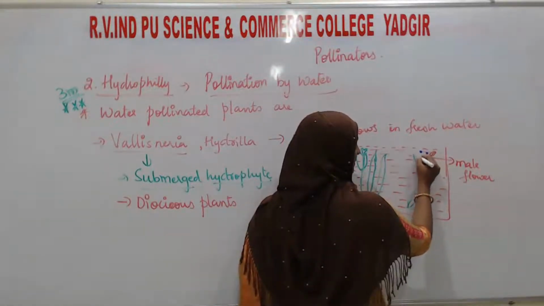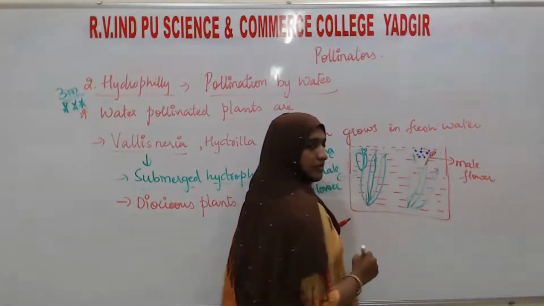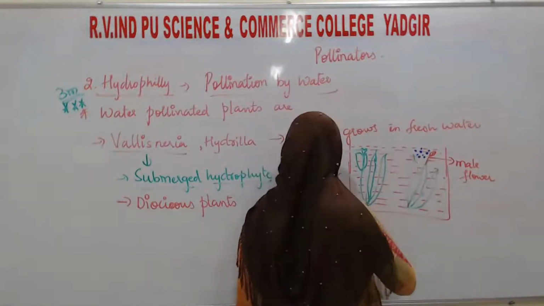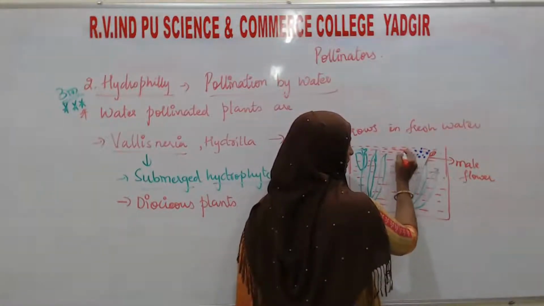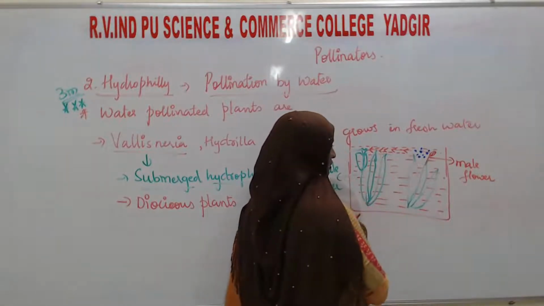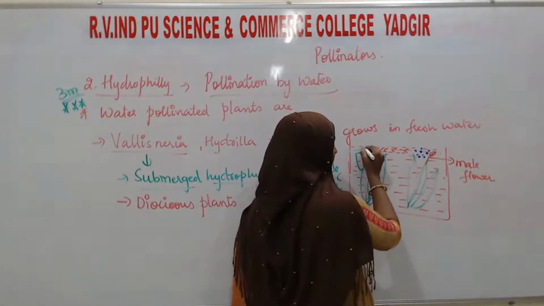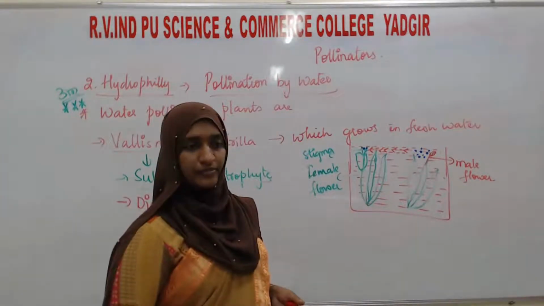For example, these are pollen grains. Okay, so these pollen grains, by the water current, will travel till the stigma. Then it will reach the stigma and pollination is going to occur.